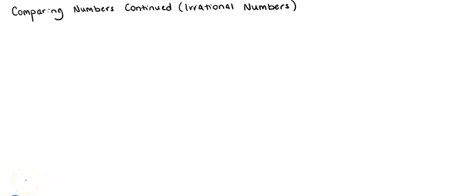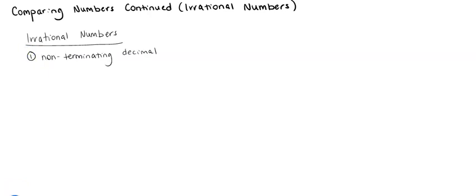In this video, we're going to talk about a type of number called irrational numbers. The term irrational number is one to describe a specific type of number. An irrational number has two very specific characteristics. First one is that it has a non-terminating decimal. What that means is that the decimal just goes on forever.